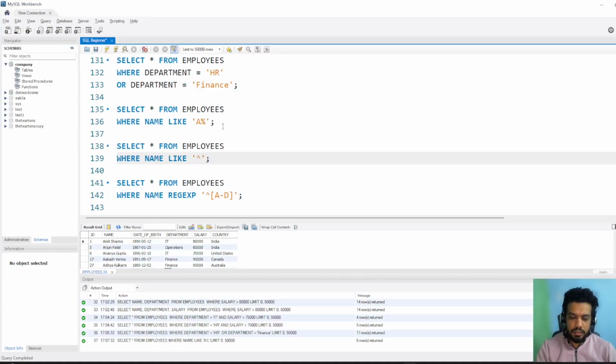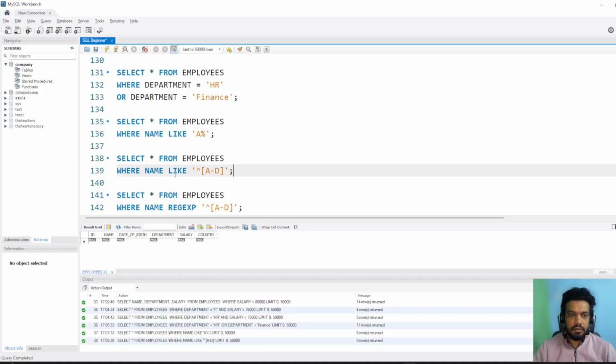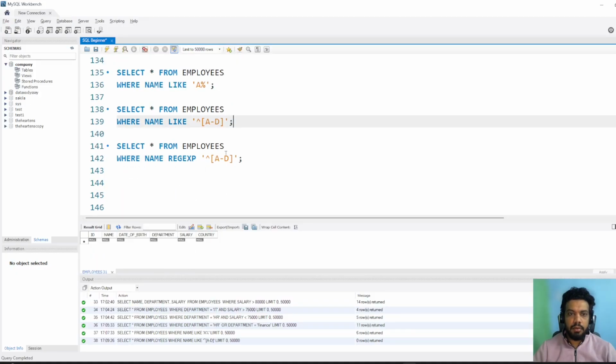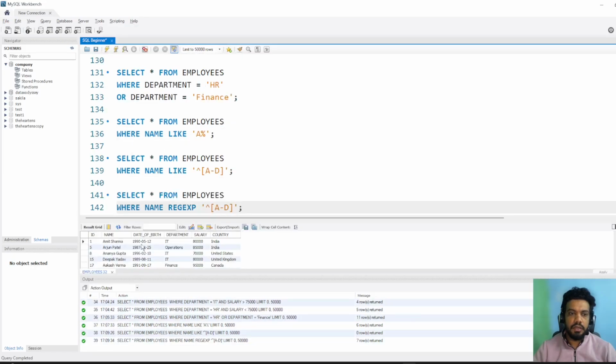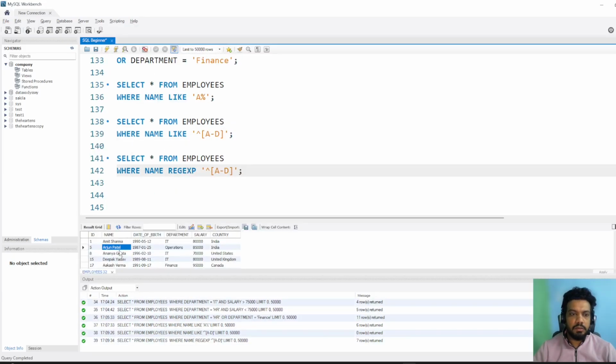This, and square bracket A to D, and that's it. And let's run this. See, I applied the same thing with LIKE, but it didn't give me any result. Now if I run this one, what would happen? Now we got the people whose name is starting between A to D. So this is another wildcard character, which is used with regular expressions.